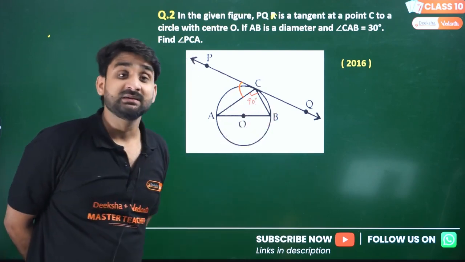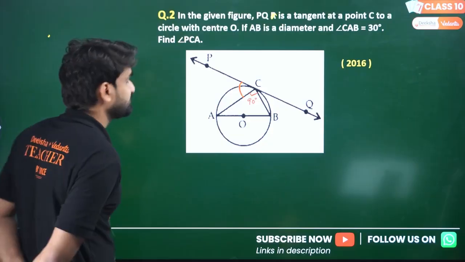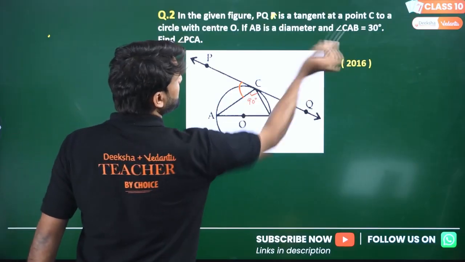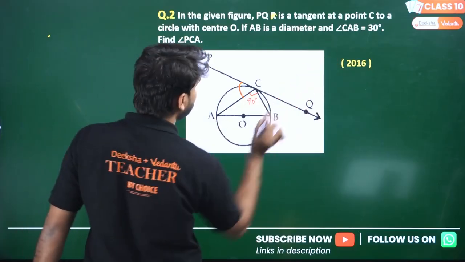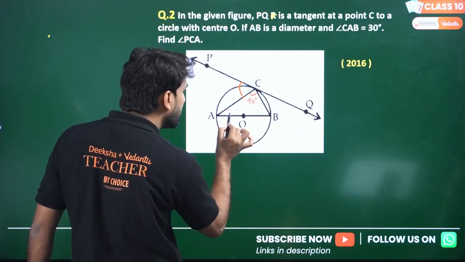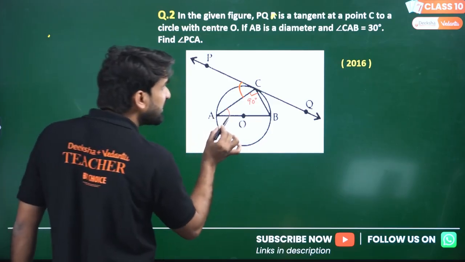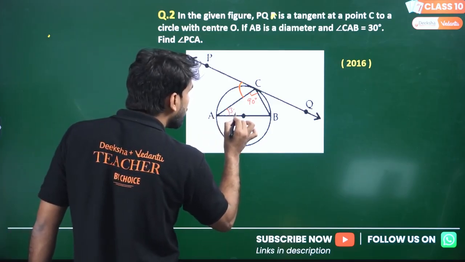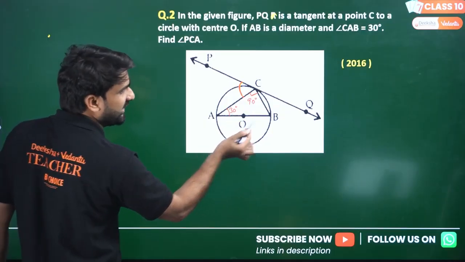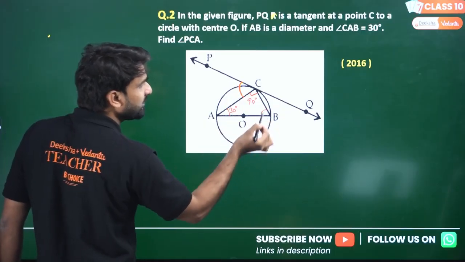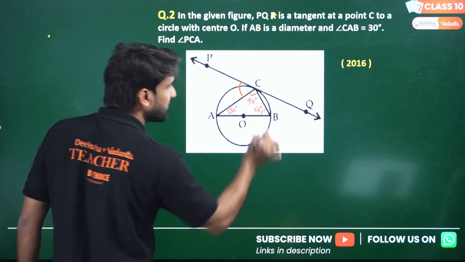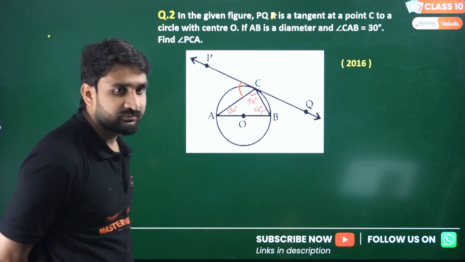Now do one thing. We have to find this angle. One piece of information is given to you: angle CAB, this angle, is 30 degrees. If this is 90 degrees by angle in a semicircle and this is 30 degrees as already given, what will be this angle? 90 plus 30 is 120, and 180 minus 120, so this will be 60 degrees. I hope you got the concept.